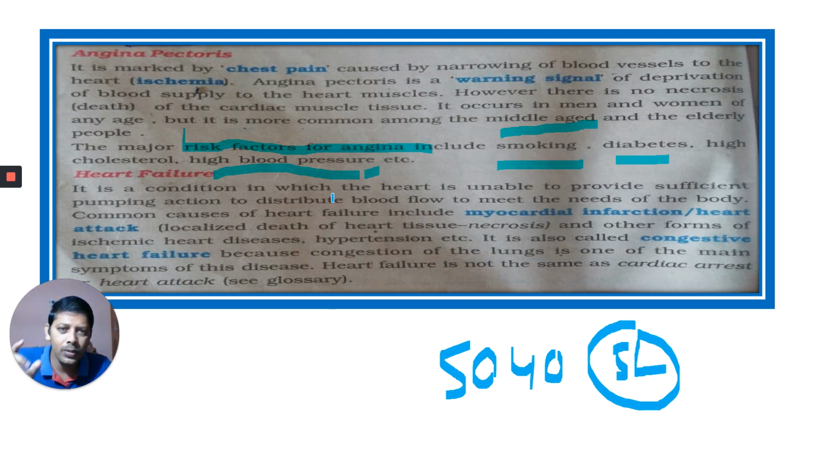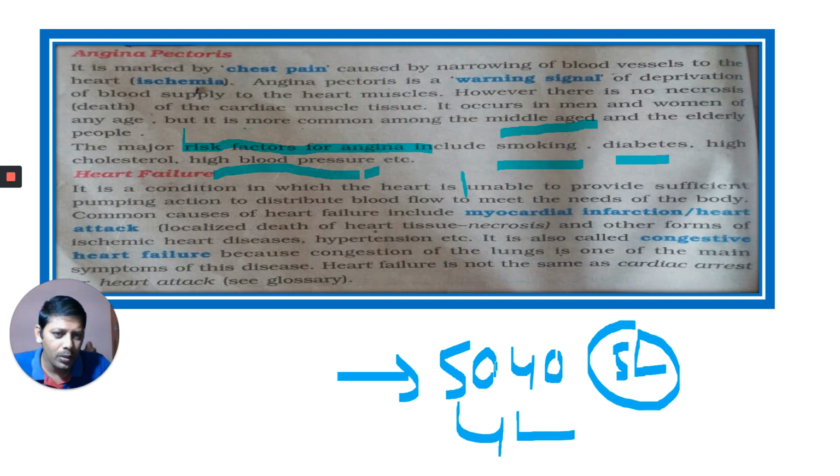It is a condition in which the heart is unable to provide sufficient pumping action to distribute blood flow to meet the needs of the body. That means here the heart is pumping only 4 liters, so it is unable to provide sufficient pumping action to meet the needs. When our body tissues get the full amount of blood, they get sufficient oxygen. But here their metabolic needs are not fulfilled if the heart pumps only around 4 liters.